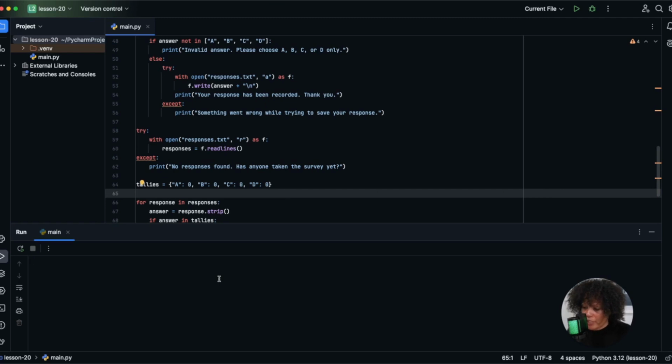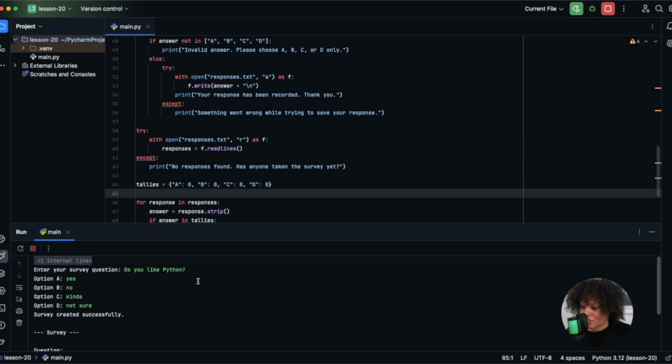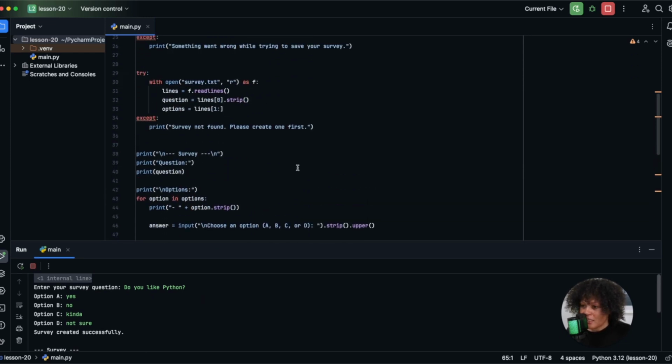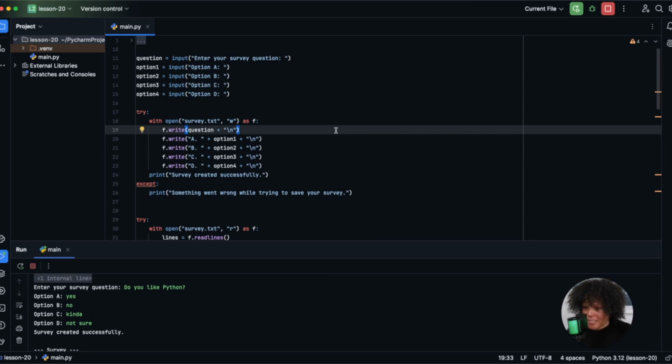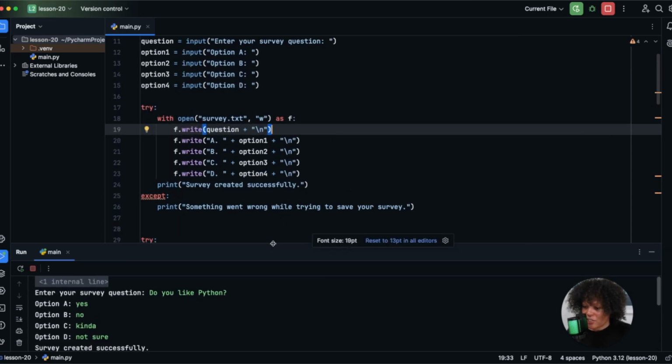Okay, I'm going to run the program. Enter your survey question: Do you like Python? Option A, yes. Option B, no. Option C, kinda. Option D, not sure. All right, so this has created our survey. Let's look at that code. Make it a little bit bigger so we can see that section.